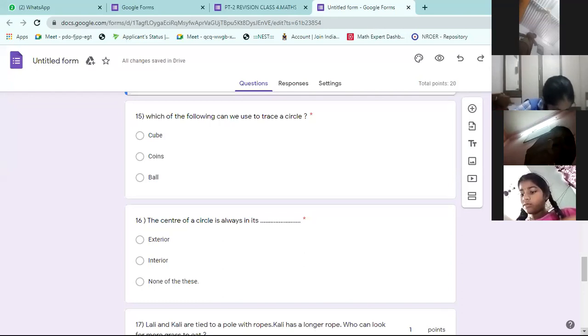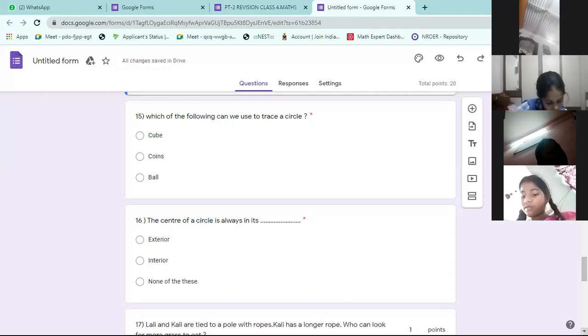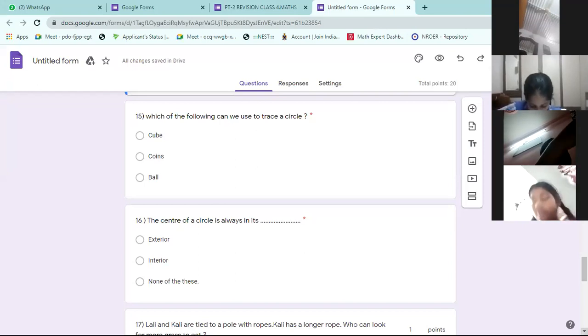Which of these can be used to draw a circle? Coin can be used.